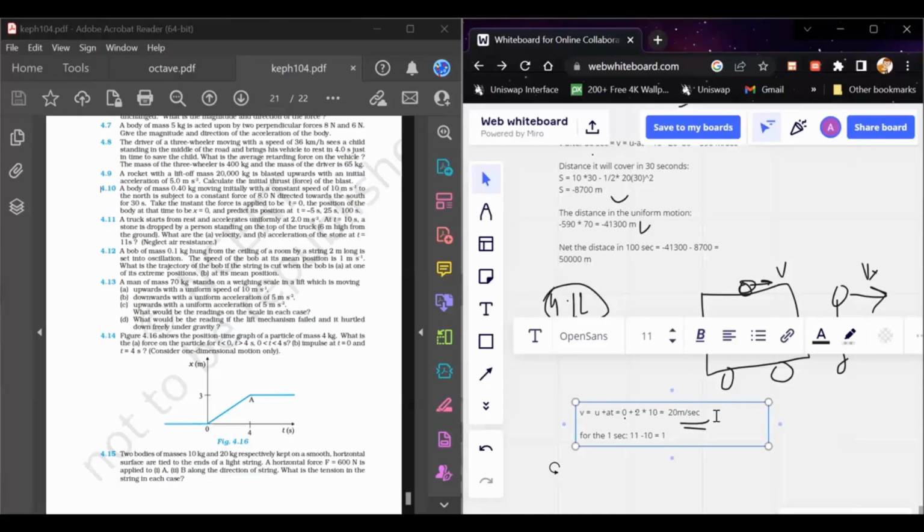The velocity gained in 1 second is v equals u minus gt, and u equals 0.